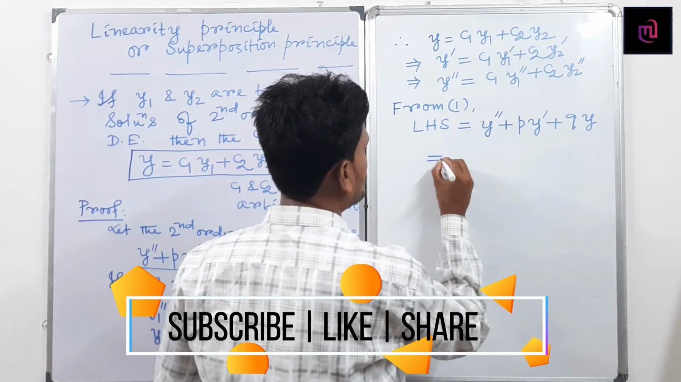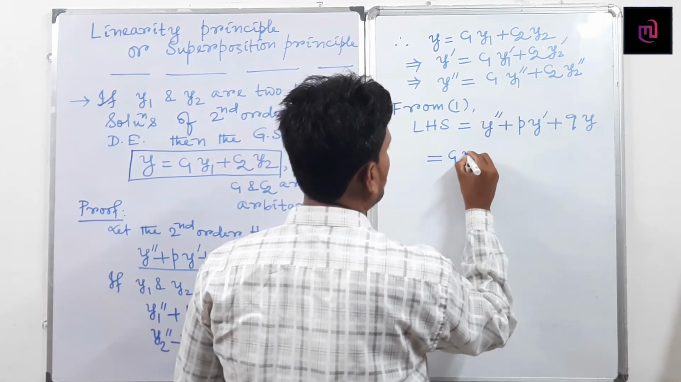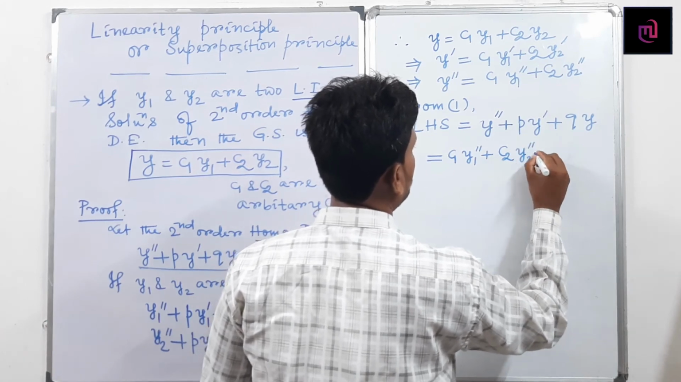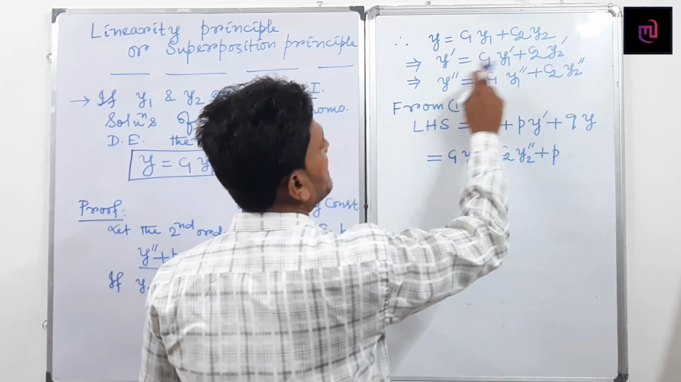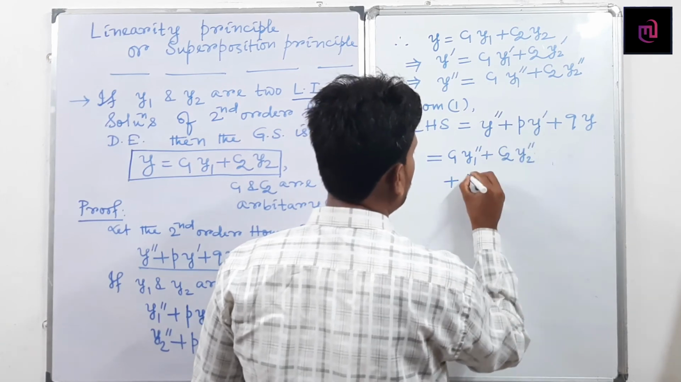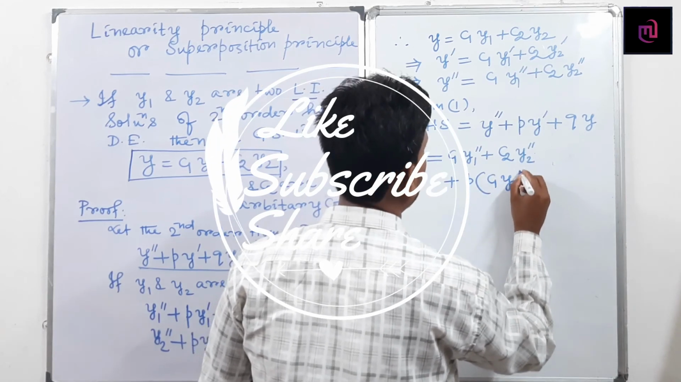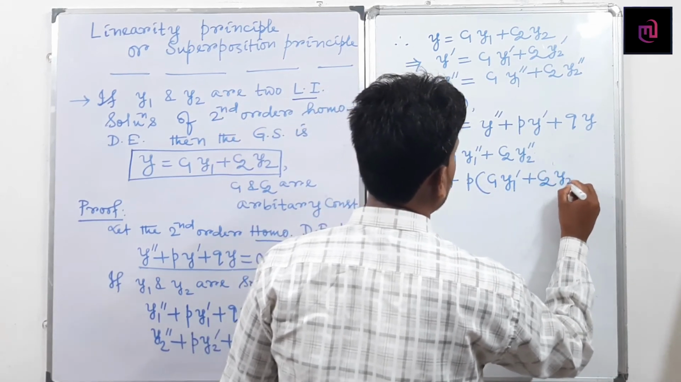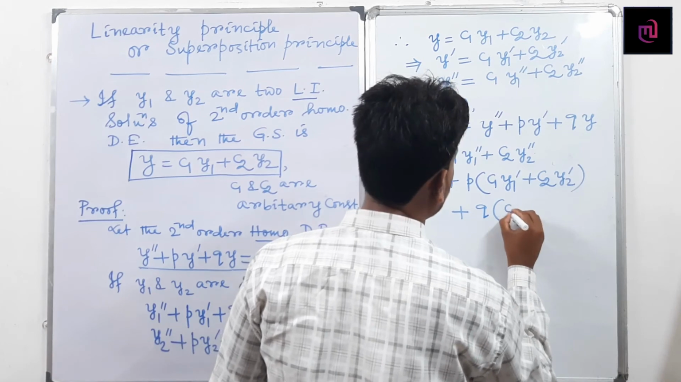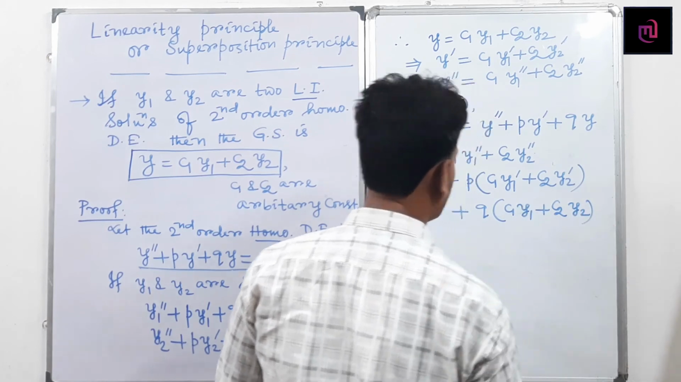So this part equals, what is y double dash? y double dash is c1 into y1 double dash plus c2 into y2 double dash, plus p into, what is y dash? y dash is c1 into y1 dash plus c2 into y2 dash, plus q into, what is y? y is c1 into y1 plus c2 into y2.